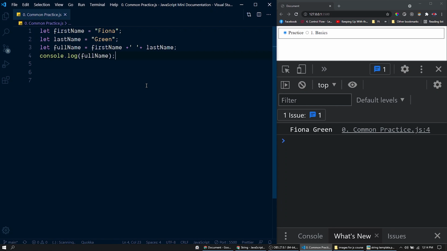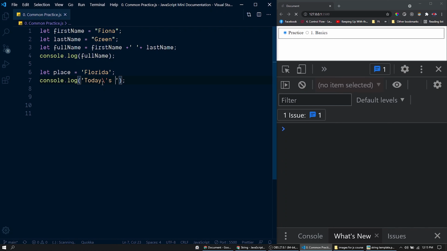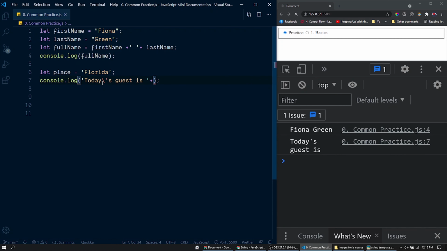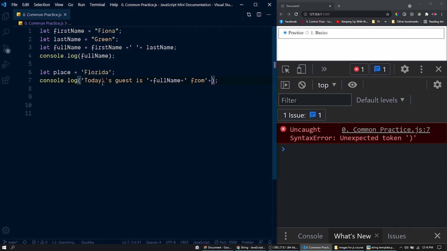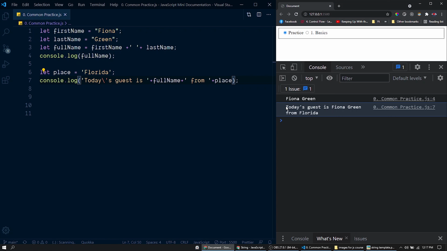Let's try one more example here. Let me declare one more variable, place. Into it I will assign this value Florida. Now let's print a message like this. Today's. Here we need a single quote or apostrophe. For that we will use the escape sequence like this. Today's guest is, let me concat the full name here. Into it we will concat this from, and let's append the place here. So here we have the final output as a result of the concatenation.